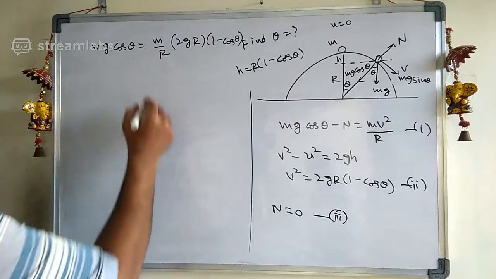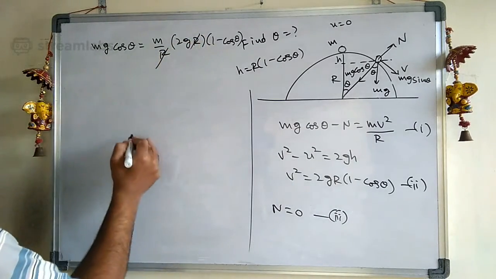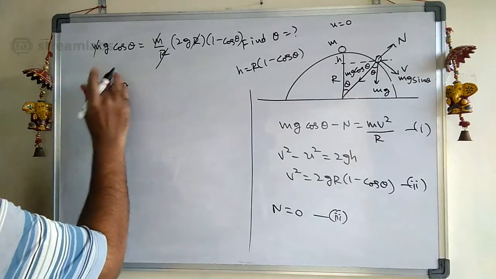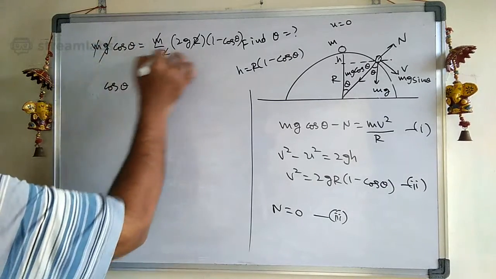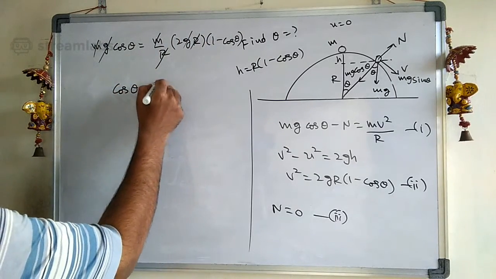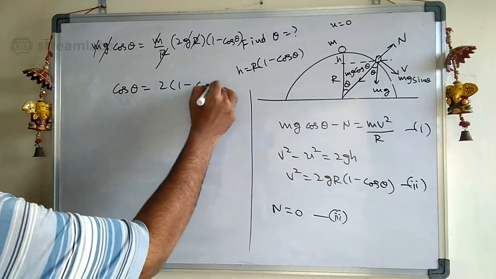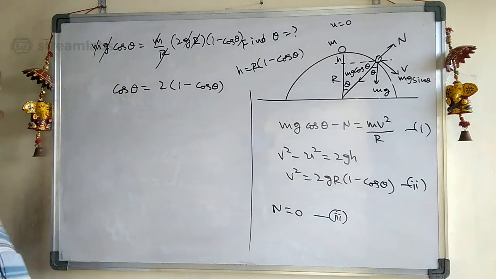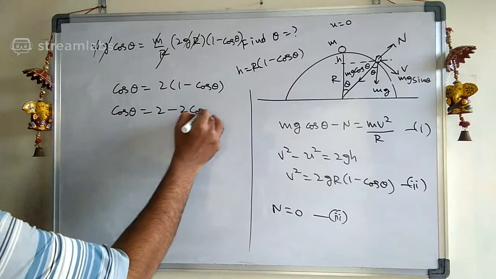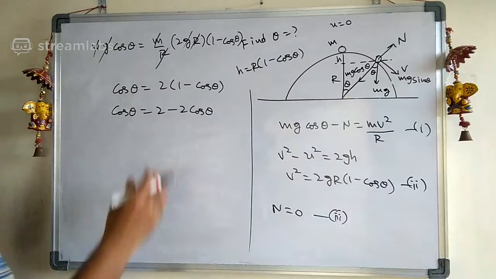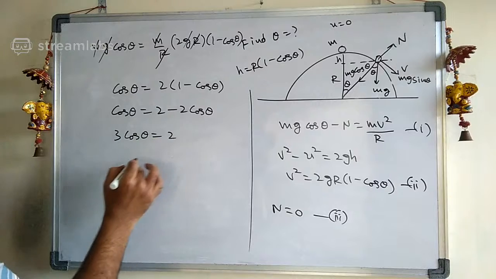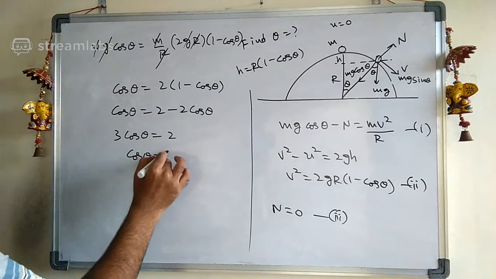So therefore see carefully here, r and r get cancelled, m and m get cancelled, therefore g cos theta is equal to... g and g also can be cancelled, therefore cos theta is equal to 2 into 1 minus cos theta. So cos theta is equal to 2 minus 2 cos theta. Therefore, bring the 2 cos theta this side. So 3 cos theta is equal to 2. Therefore, cos theta is equal to 2 by 3.